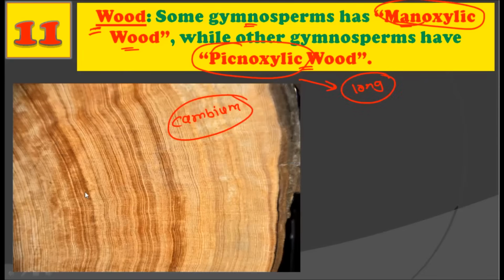Activity of the cambium. That is, the monoxylic wood and the pycnoxylic wood are differentiated based on cambium activity. All right. Now, there are many differences between the pycnoxylic wood and the monoxylic wood, but we will cover the difference between these two in a separate video. All right. For now, you just have to remember that the wood in a gymnosperm is of two types, that is the monoxylic wood and the pycnoxylic wood.